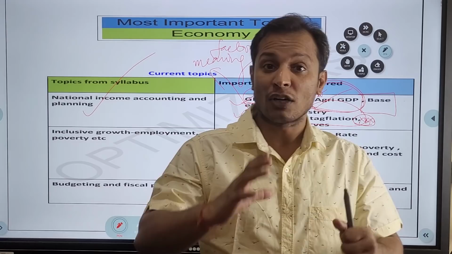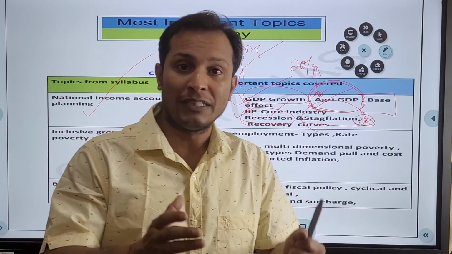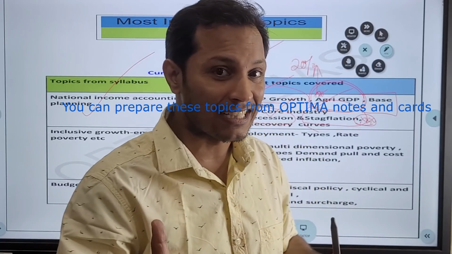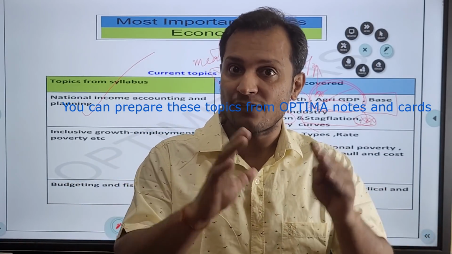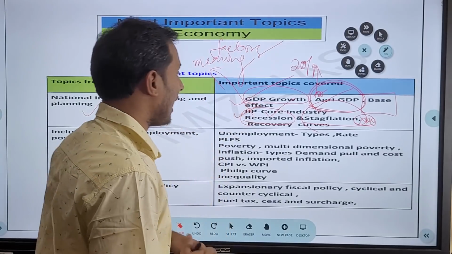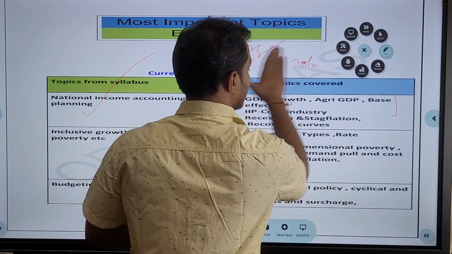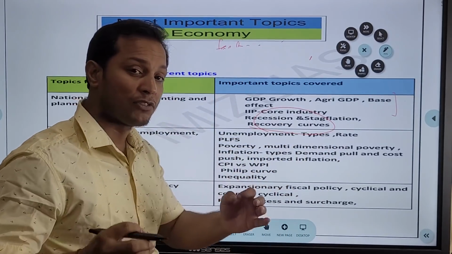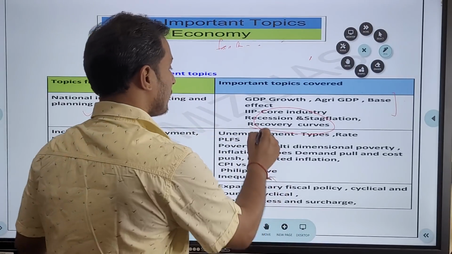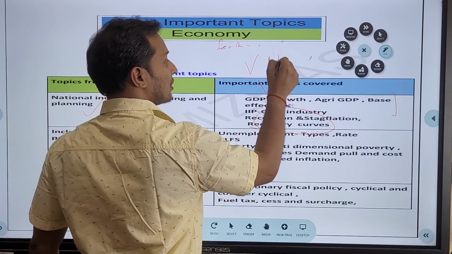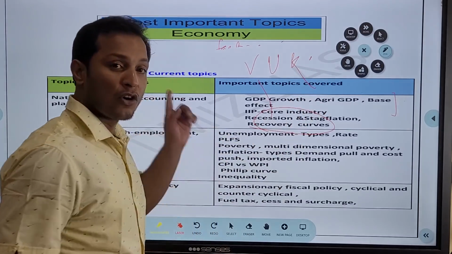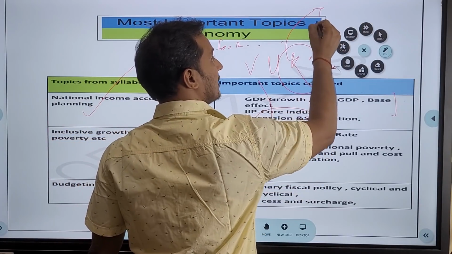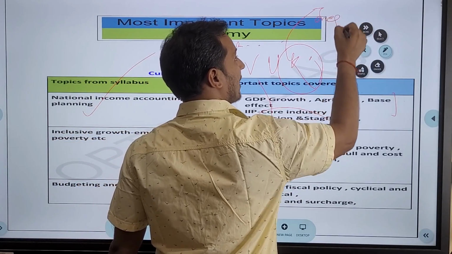What do you mean by recession? What do you mean by slowdown? What is the difference between recession and slowdown? What is technical recession? What is stagflation? Very important, guys. And then, guys, what is important in this chapter is the recovery curves. Different types of recovery curves are there, sir, like for example, V-shaped, U-shaped, K-shaped. Among all these shapes, guys, K-shaped recovery is very important because it denotes what? Inequality, guys.